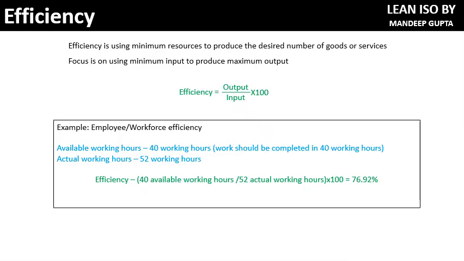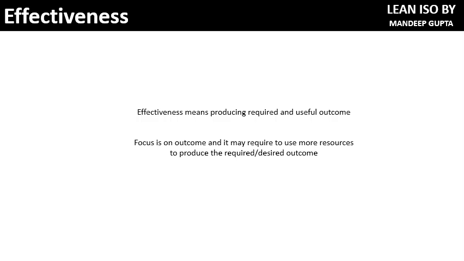There is another term, which is called effectiveness. Effectiveness means: whatever goods or services you are producing, are these meeting the purpose of the organization? Are these useful? Are these meeting the purpose they are meant for? If you are producing some goods or services, there is a purpose why we want to produce that good or service. Are these meeting those requirements, the goals? If yes, then it is effective. If not, then this is not effective.